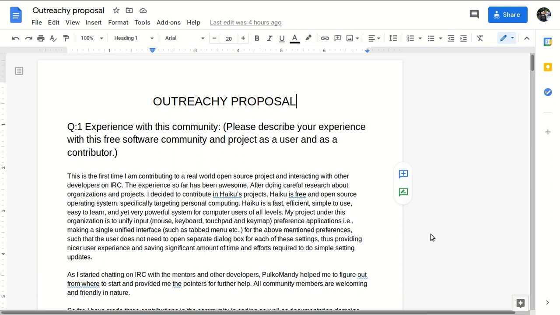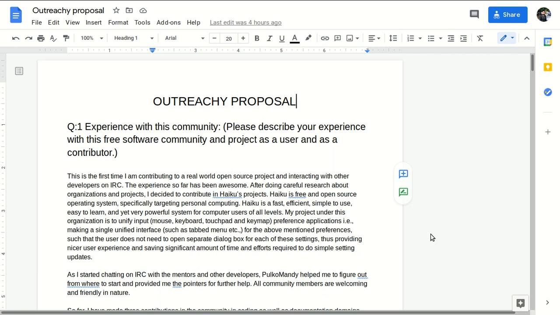Today we will discuss how to create an excellent Outreachy proposal. Same as the essay questions in the initial application, we write an essay to answer those questions. In Outreachy, we have 5 to 6 questions and we have to answer them as part of the proposal. For that, I suggest you make a Google Doc and write your answers in that doc, and share it with your mentor and the community before submitting it to Outreachy.